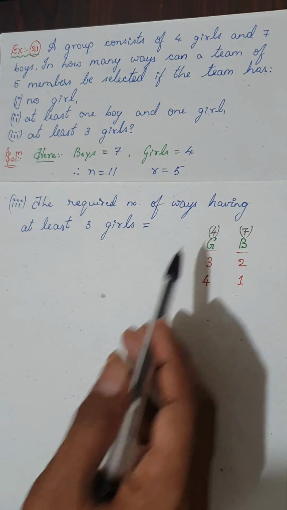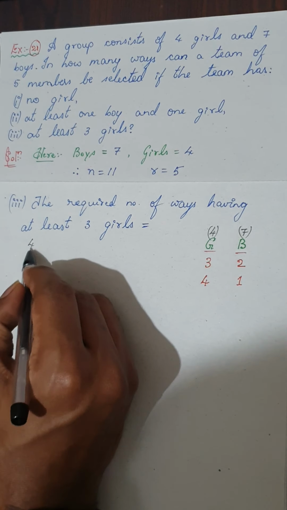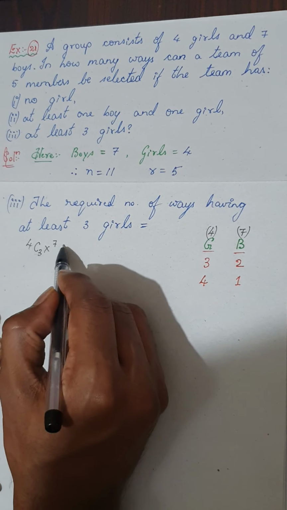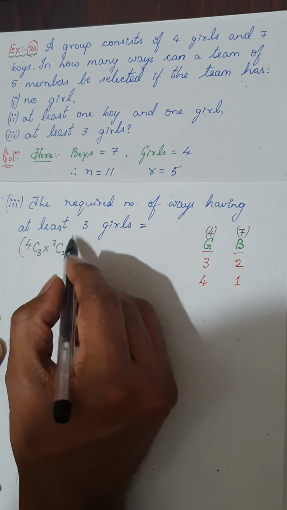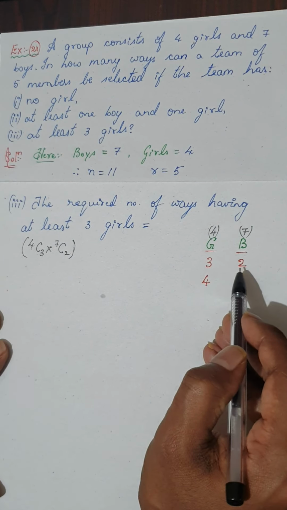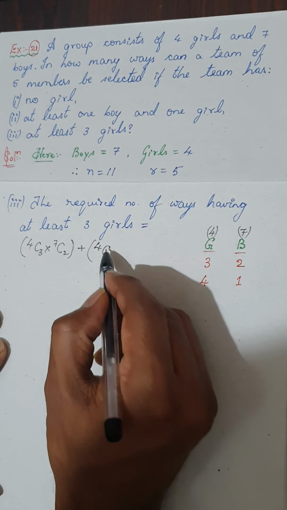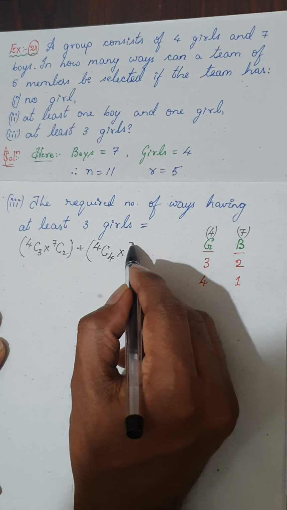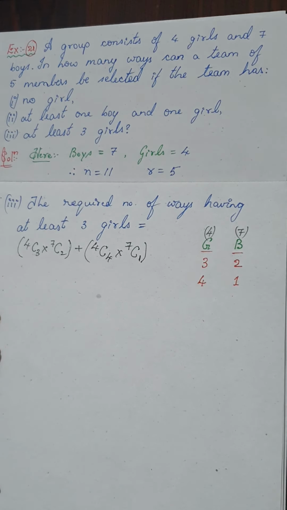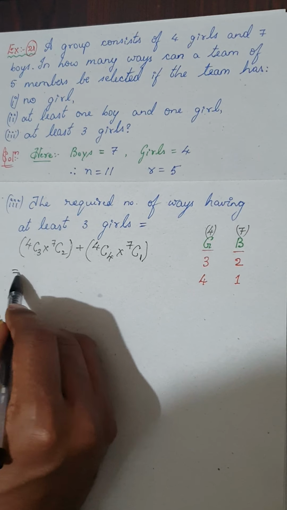How? The required number of ways, having at least 3 girls, is nothing but, out of 4, 4C3 into 7C2. Remember why it is multiplication: because both selections together give you a complete set. Plus, the next combination is, out of 4 girls I can select all 4 girls, and the remaining 1 boy you will be selecting from 7 boys. That can be done in 7C1 ways. Now it is up to you to find out the value.